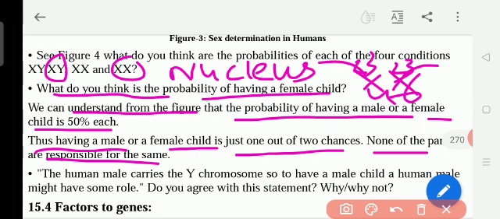It is God's choice. Okay, so we cannot blame only one parent if we want only a girl child or a boy child. It is God's choice. Whichever chromosome is released, that child only we can get.